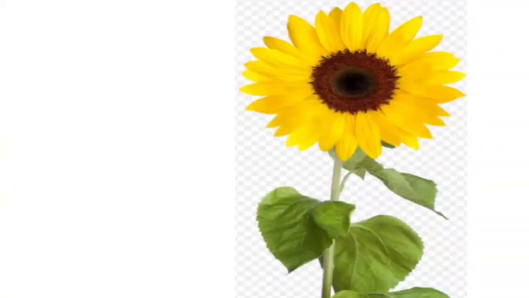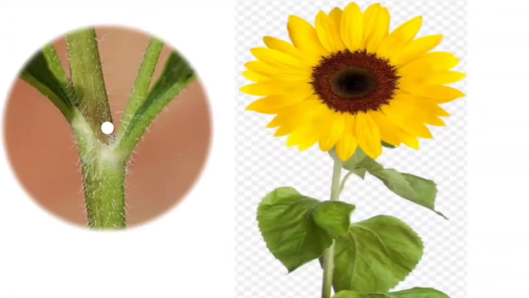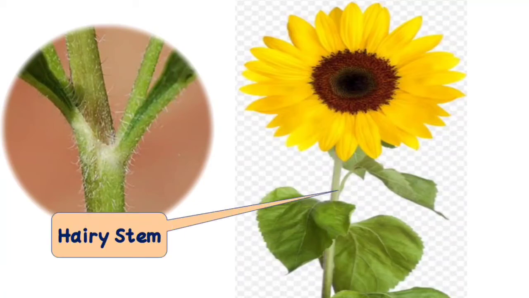Children, have you ever noticed the stem of a sunflower? If you observe it, you will see small tiny hair on its stem. So it has a hairy stem because insects don't like to sit on a hairy stem, so the sunflower prevents itself from any kind of insects that would come and attack a crop or plant.